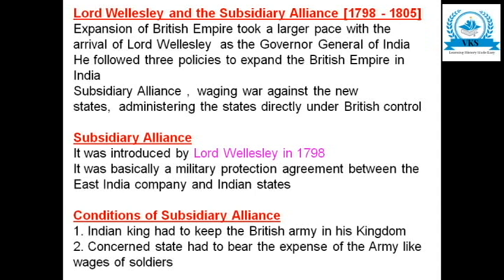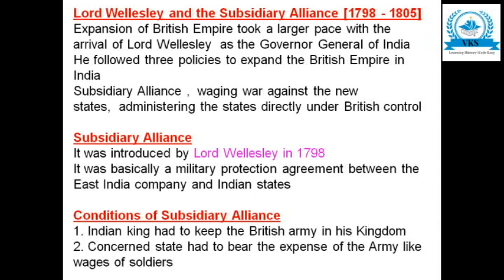So this expansion took a larger pace with the arrival of Lord Wellesley as the Governor General of India. He followed three policies to expand the British Empire in India. So what were those three policies? Subsidiary alliance, waging war against the new states, and administering the states directly under British control. The first policy was subsidiary alliance, the second one was a common policy, that is waging war against the new states, and the third one was administering the states, or ruling the states, directly under British control.